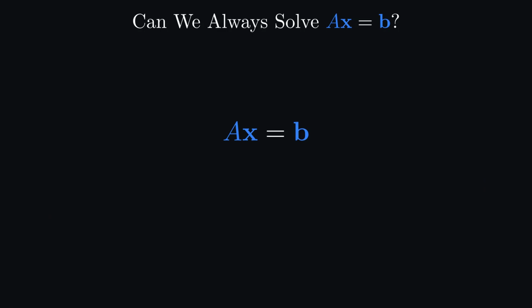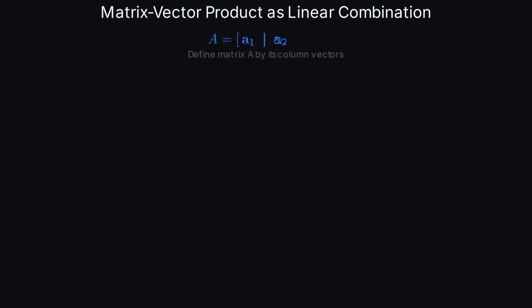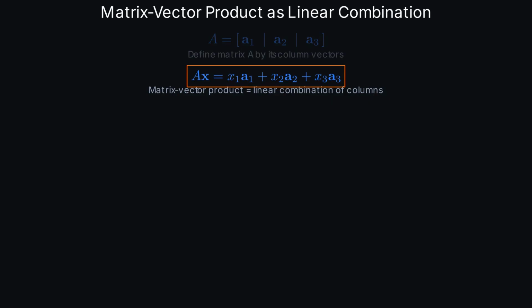Let's make this precise, starting with what A times X equals B really means. A 3 by 3 matrix A has columns a1, a2, and a3. The product A times X equals x1 times a1 plus x2 times a2 plus x3 times a3. This is a linear combination of the columns. You scale each column by a weight, then add them together. Solving AX equals B means finding the weights that combine these columns to hit the target vector B.